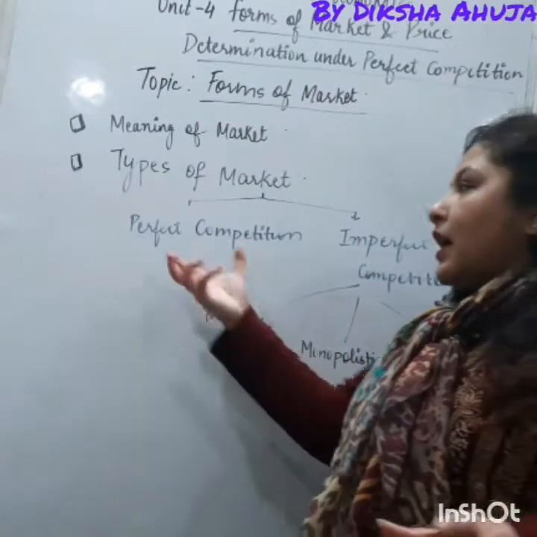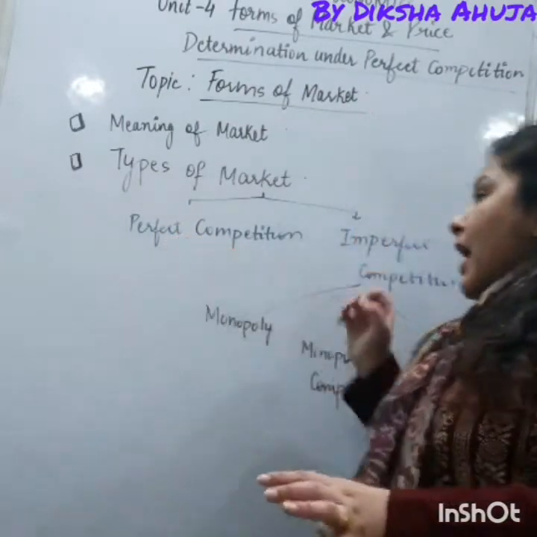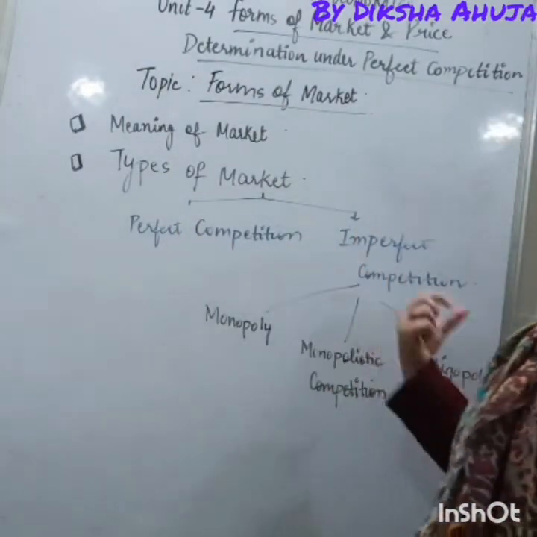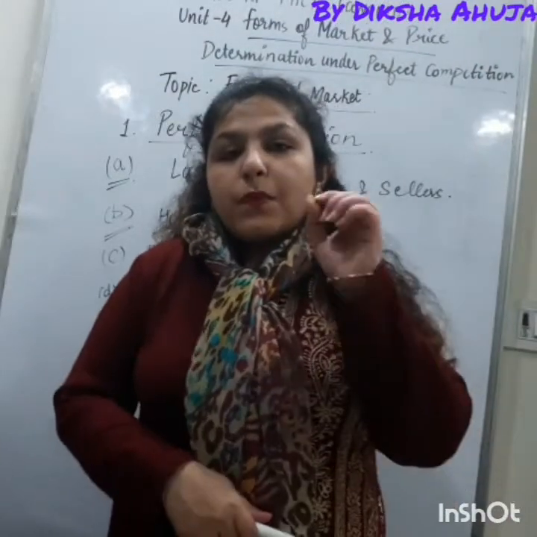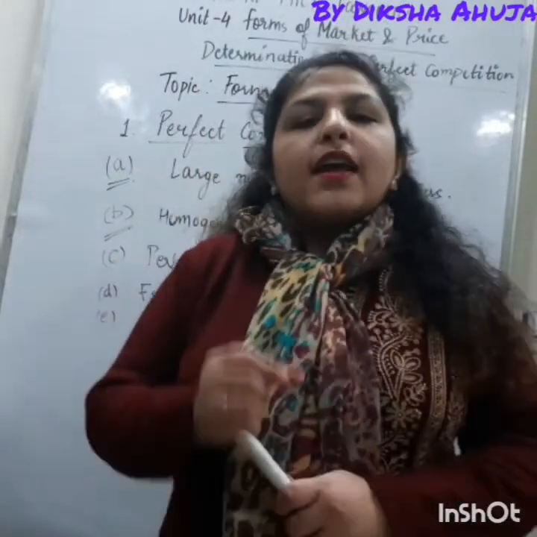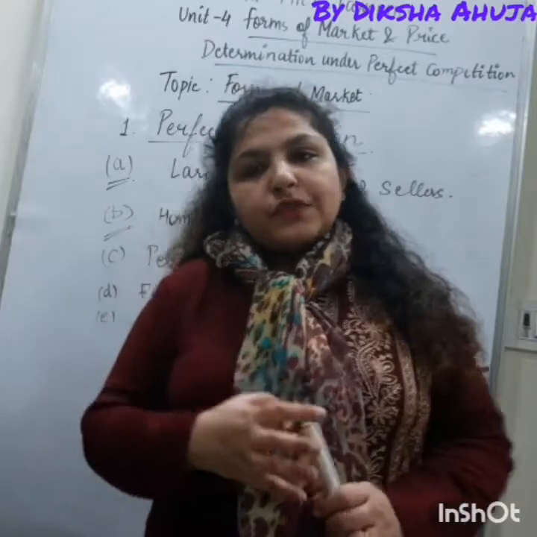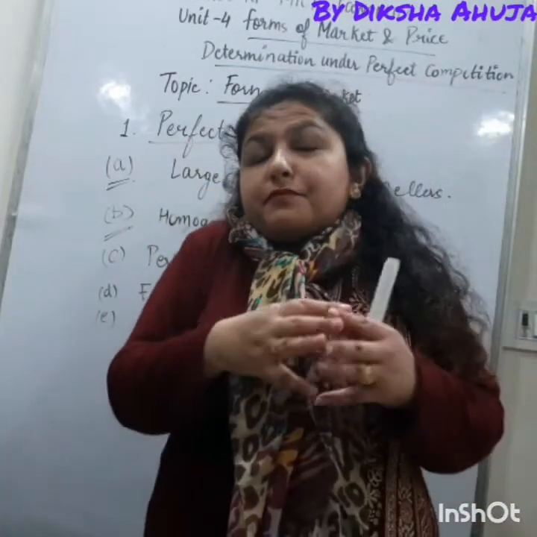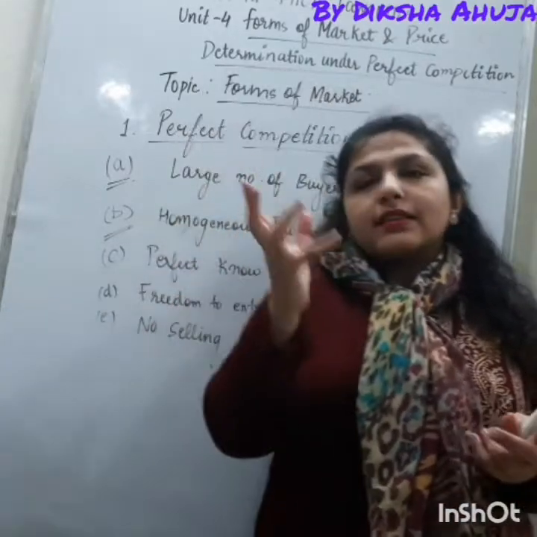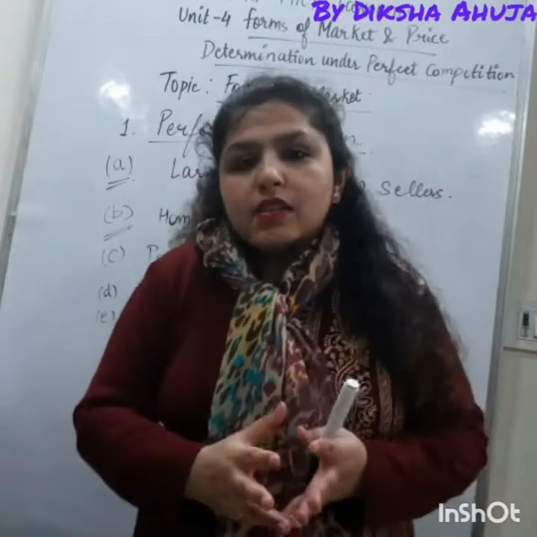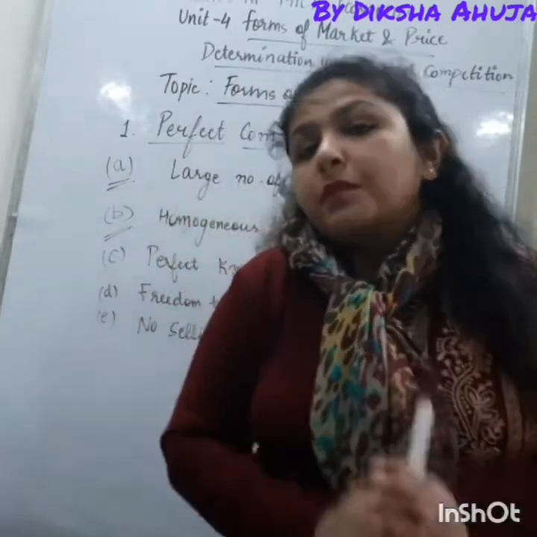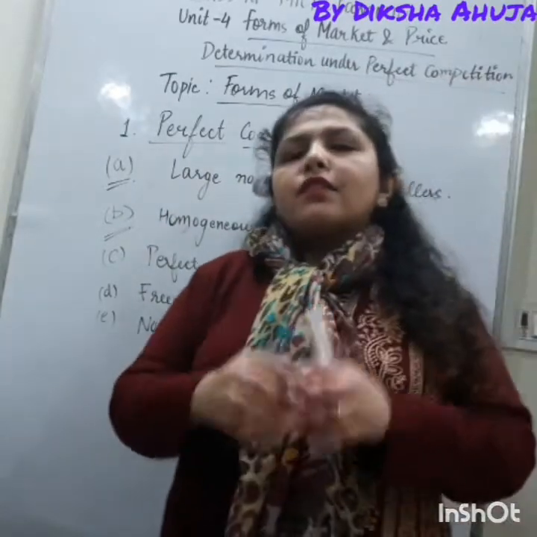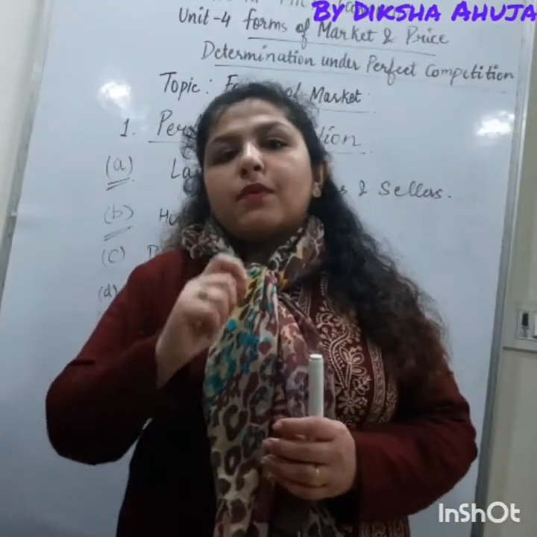Basically in this video I'll be covering perfect competition and oligopoly, because these two topics are coming. Let's start with the very first form of market, that is perfect competition. The word itself suggests that this competition has perfect features, that is, the perfect ideal situation of the market that our market should be. So let's understand all the features of perfect competition one by one deeply.